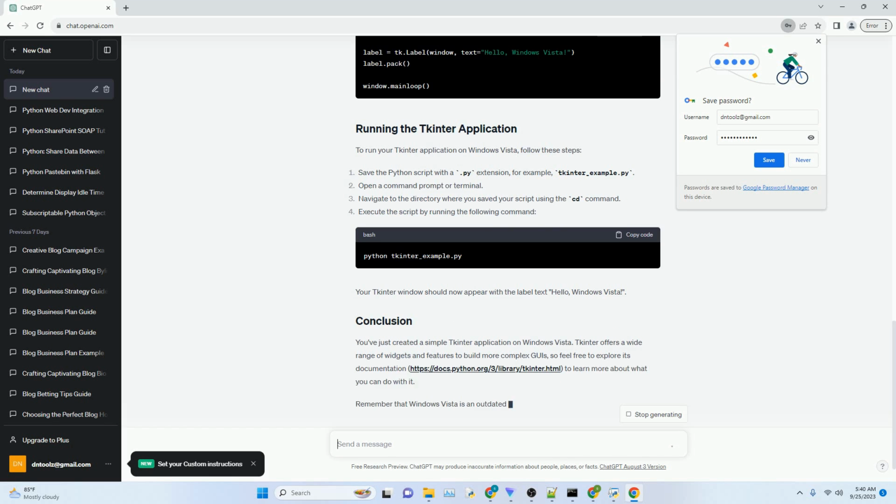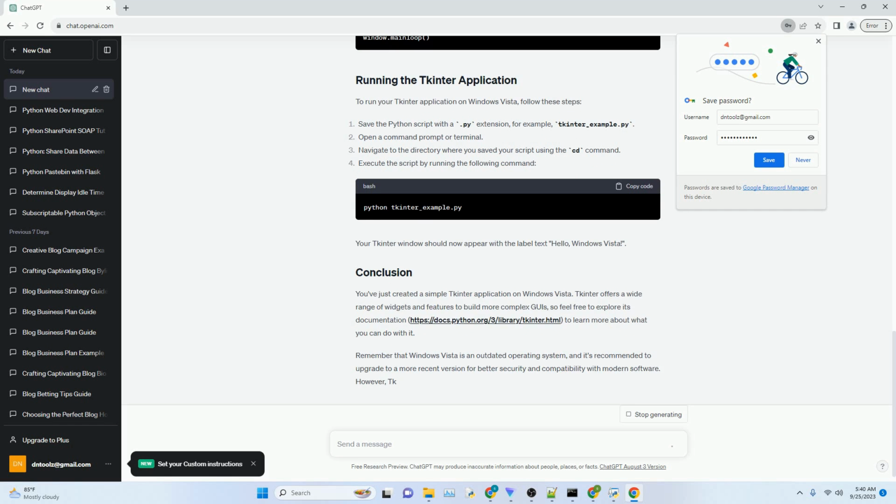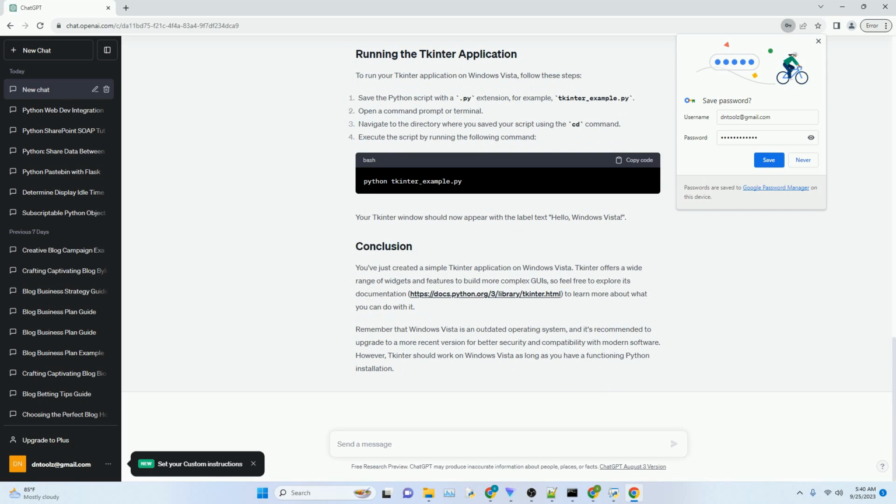Now, let's create a basic Tkinter window using Python. Open your text editor or IDE, and follow these steps. Here's the complete code. To run your Tkinter application on Windows Vista, follow these steps.